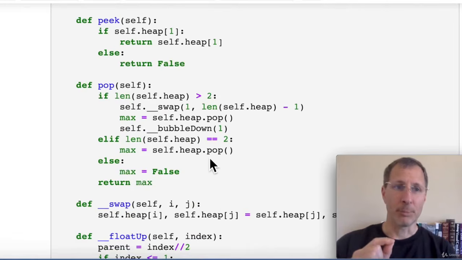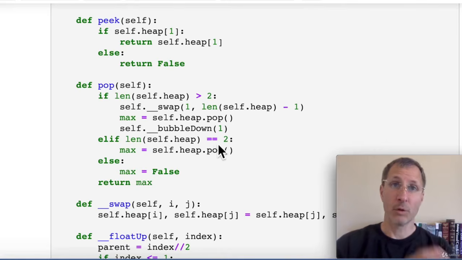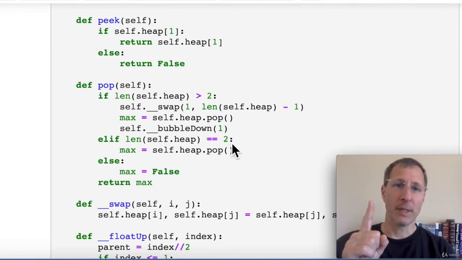Now let's look at the pop operation. There are a few different cases here depending on how many items we have in the list. If the list has exactly 2 items, one of those is the 0 that we're not counting. We're not using that as part of our max heap. So if there are exactly 2 items, that means there's really just 1 item in our max heap. We'll pop off that item with index number 1 and we'll return it. We pass that into variable max, and then here at the end we return max.